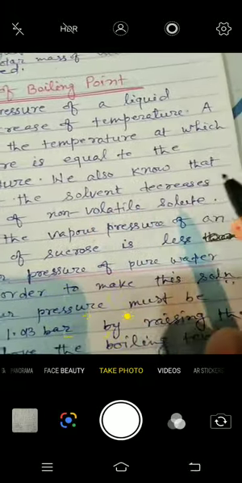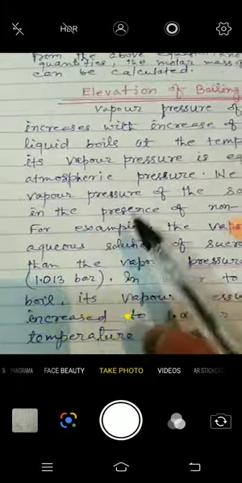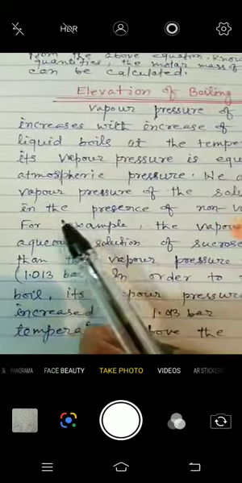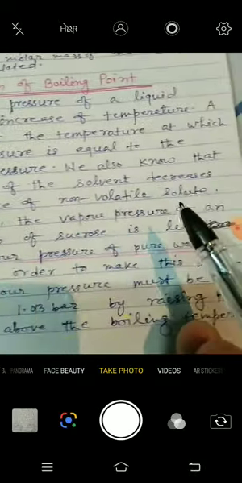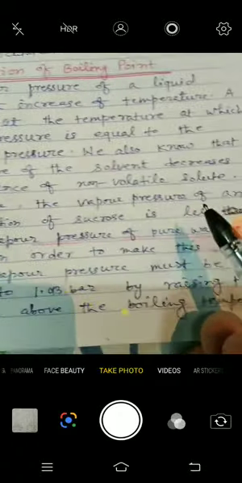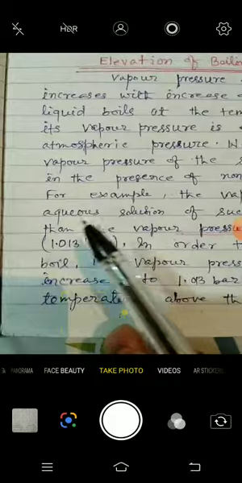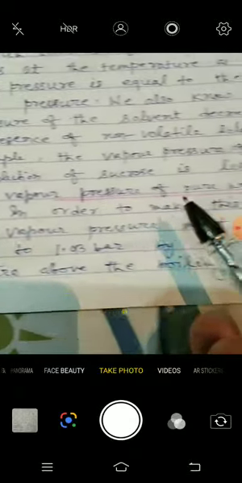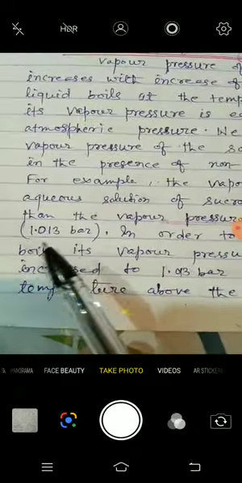We also know that vapor pressure of the solvent decreases in the presence of a non-volatile solute. For example, the vapor pressure of an aqueous solution of sucrose is less than the vapor pressure of pure water here.